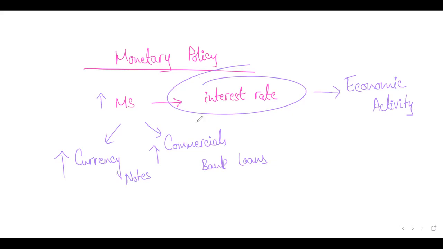When interest rate falls, similarly, if they are directly issuing more loans, by the way, we'll talk about all of this as part of A2. There's no point in going into that much detail. So if more currency notes are being printed or more loans are being issued, interest rates will go down. If interest rates go down, what will that do? That will make your borrowing cheaper. When borrowing is cheaper, what will people do? They'll borrow more for consumption.